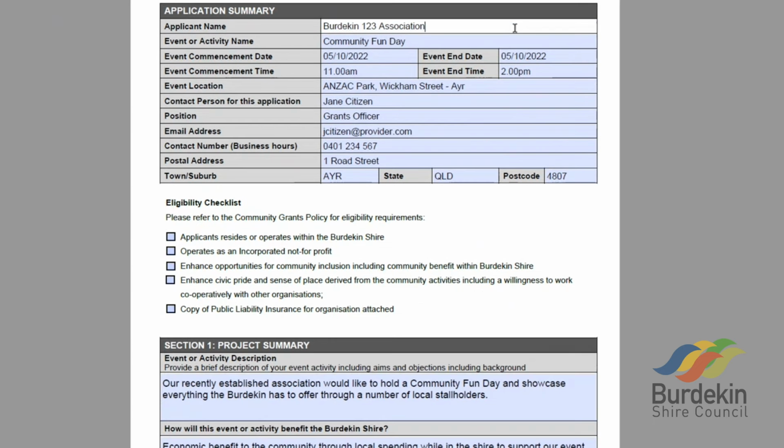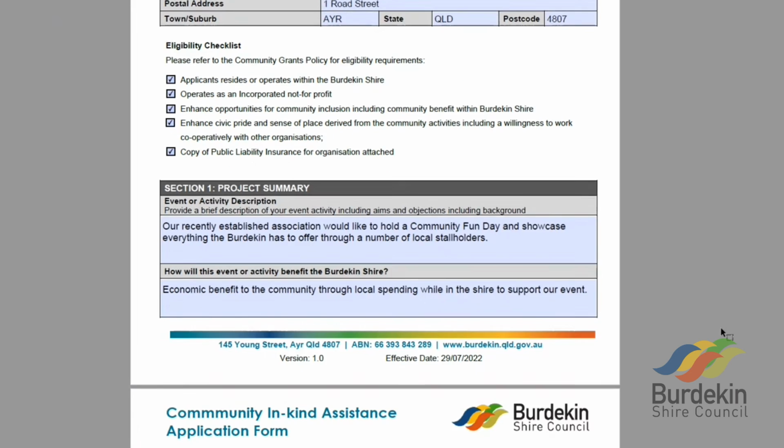Council asks that you fill out this form, giving us a summary of your event and how you believe it will benefit the Burdekin Shire. The second part of this form relates to the in-kind support Council can provide to your organisation to enhance the delivery of your event or your project.